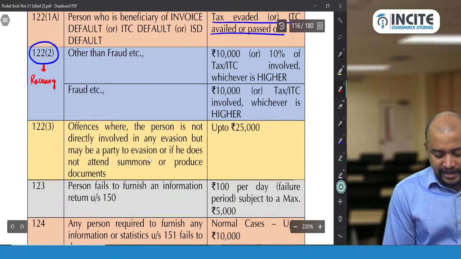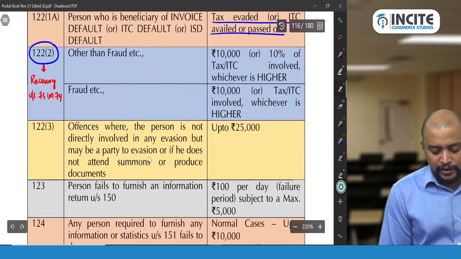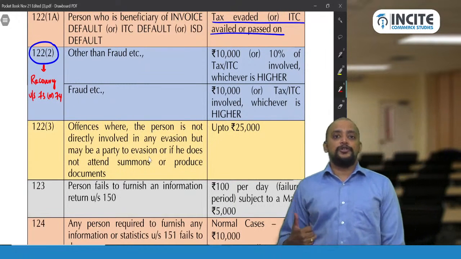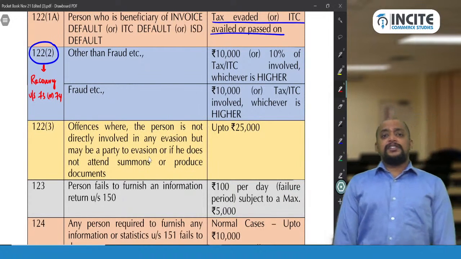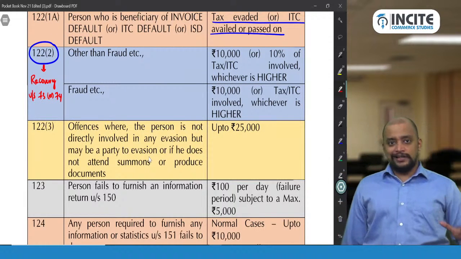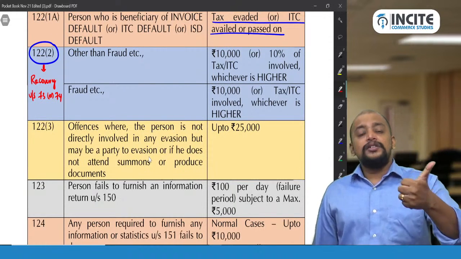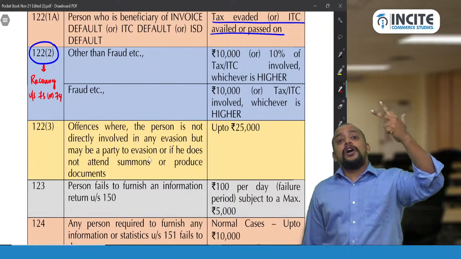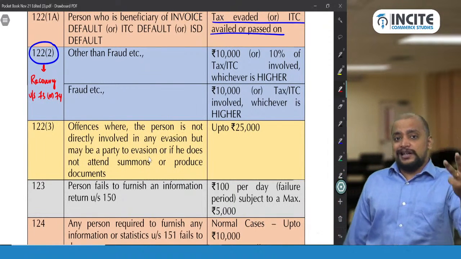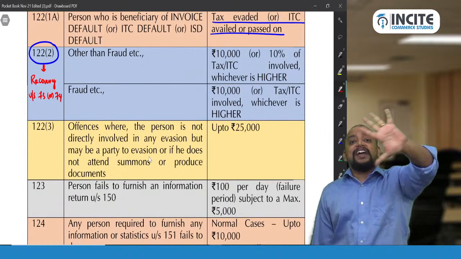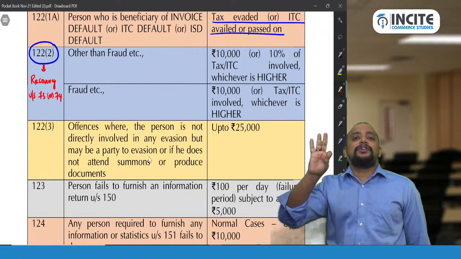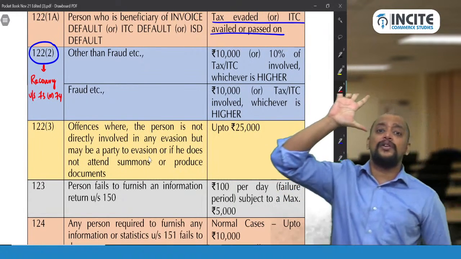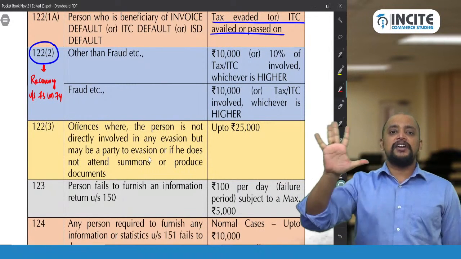Recovery under section 73 or 74, then only 122 subsection 2 penalty will come into picture. When there is recovery under 73 and 74, first try to understand there are 5 situations: non-payment of tax, short payment of tax, wrong availment of ITC, wrong utilization of ITC and erroneous refund. 5 cases.